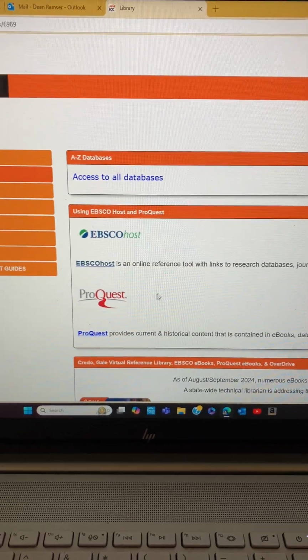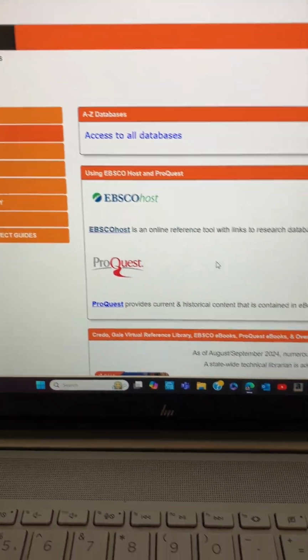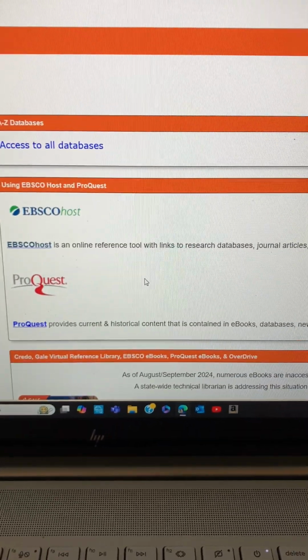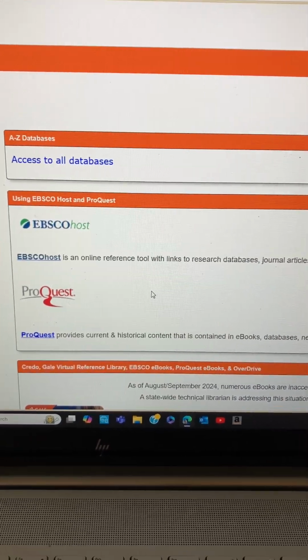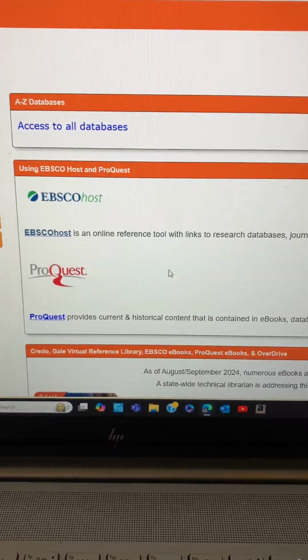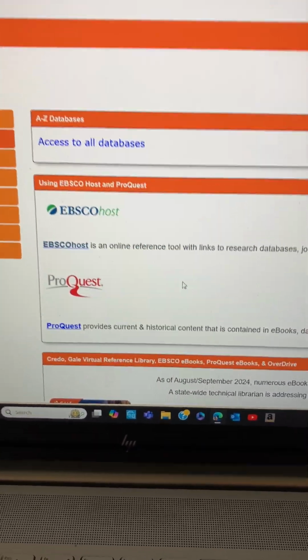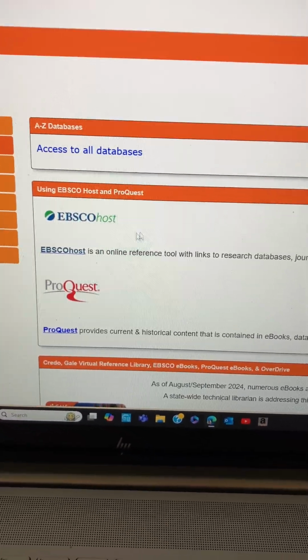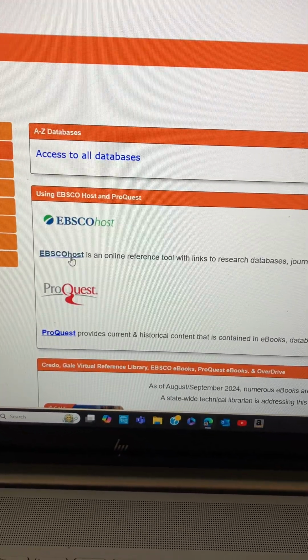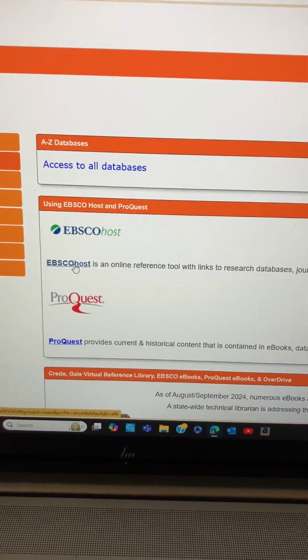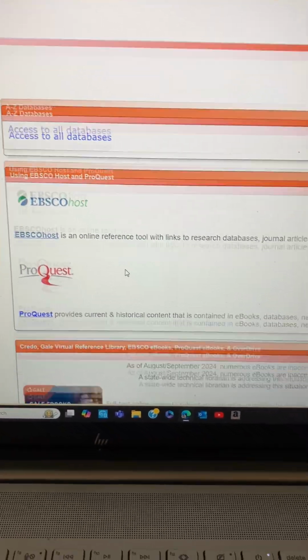Now, ProQuest is a good way of starting, but it may not have as much in-depth articles as you need, but it's not a bad way to start your inquiry. EBSCOhost is much more robust, and it'll have more defining features, so I'll show you that here in a second.